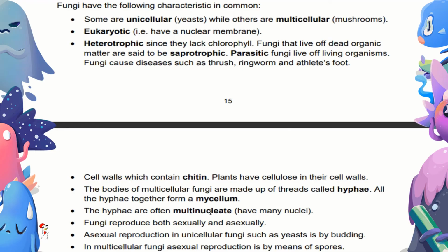The hyphae are often multinucleate, have many nuclei. Fungi reproduce both asexually and sexually. Asexual reproduction in unicellular fungi such as yeast is by budding. In multicellular fungi, asexual reproduction is by means of spores.